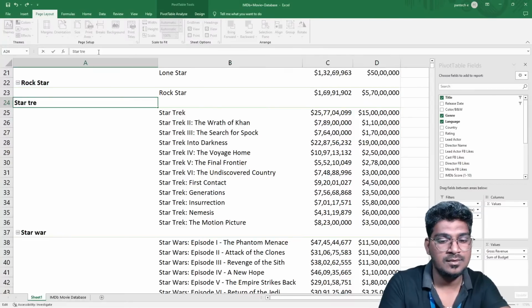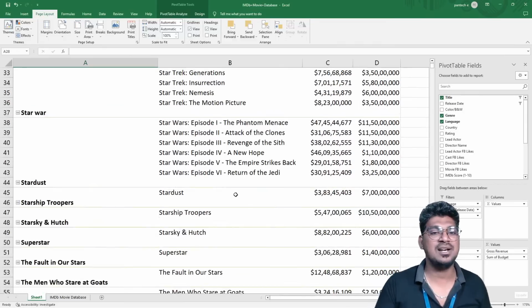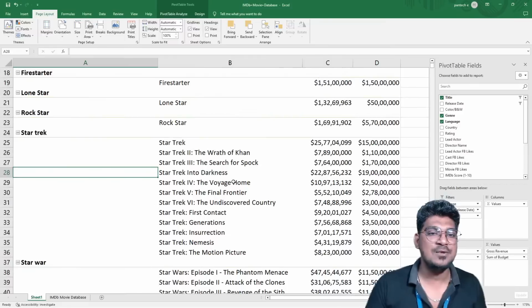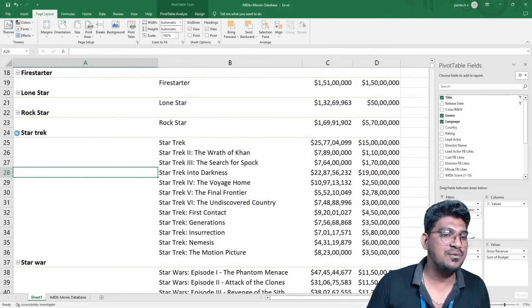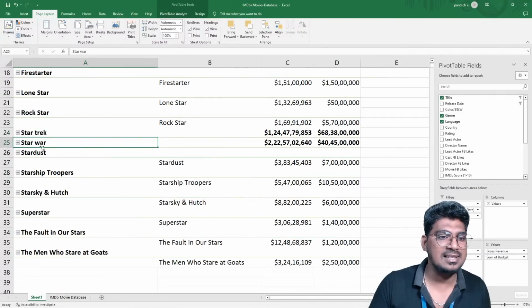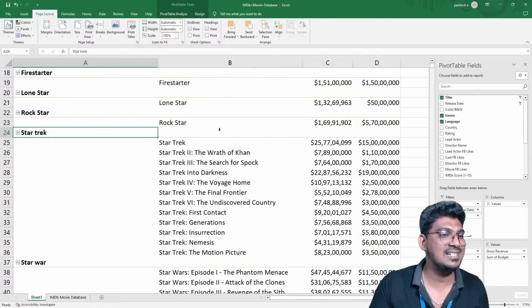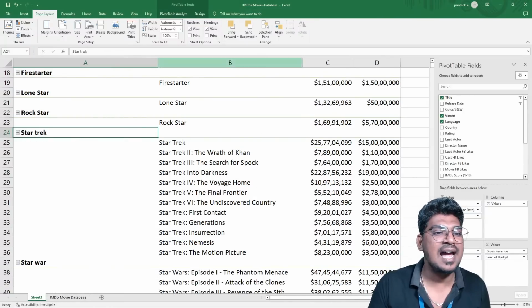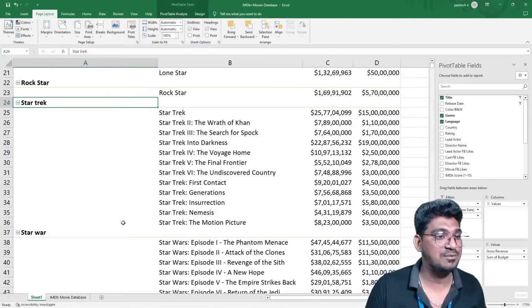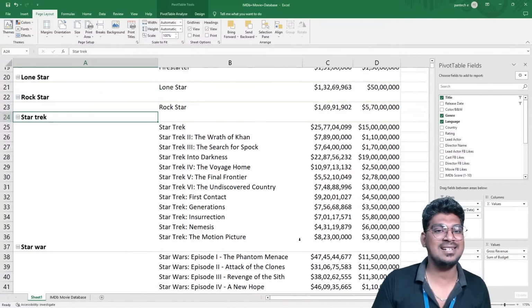So now the concept is clear for the grouping. I hope the concept is clear for this particular grouping. Now you can see this one. If I unselect this one, it is completely seen like this. I want to see this particular movie's name, and I want to see this particular movie's name like this. It can be that under the title of Star Trek and under the title of Star Wars, it is going to display the movie's name here. Hope you guys have understood about this.